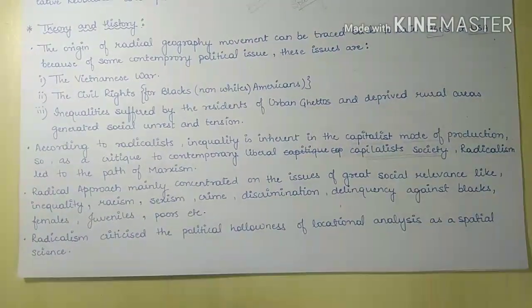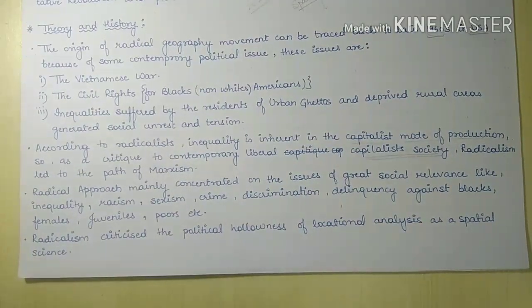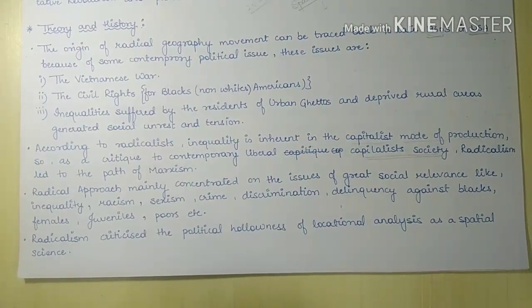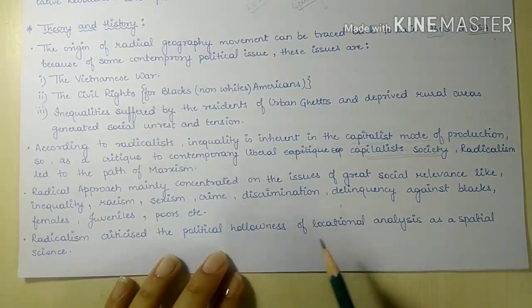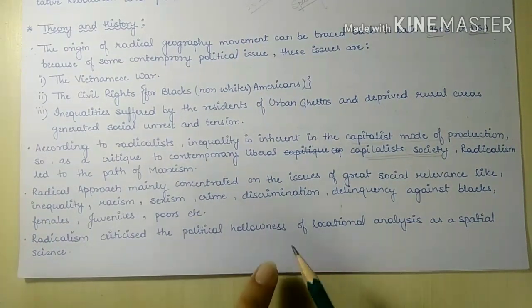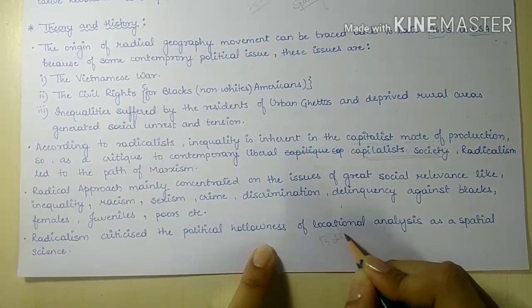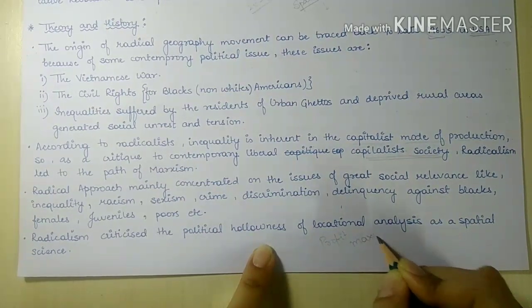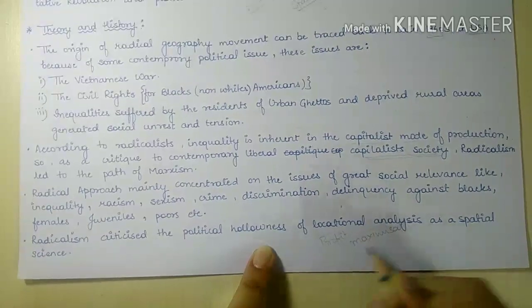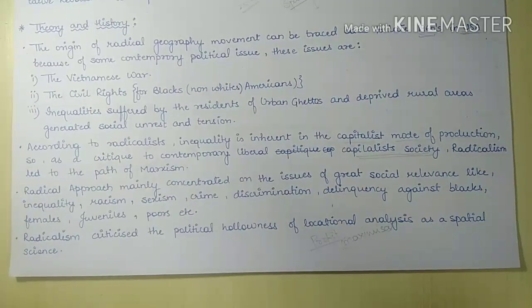So, this radical approach was mainly concentrating on these issues. Radicalism criticized the political hollowness, because the quantitative revolution or positivism mainly concentrated on profit maximization, but these topics of social relevance were not considered by them.